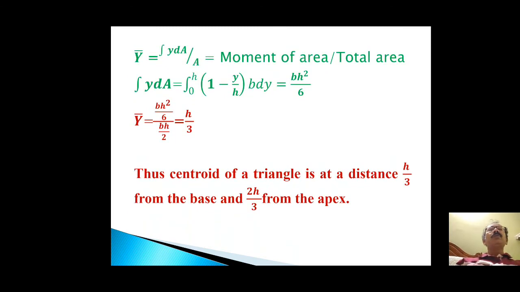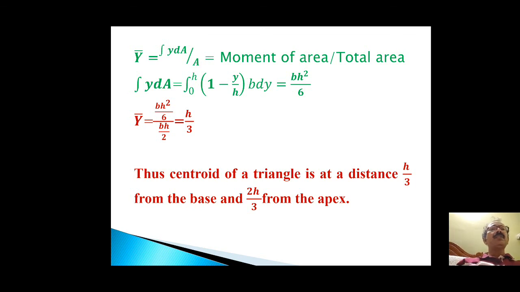Now y bar is nothing but integration y dA by A, that is the moment of area by total area. Integration y dA is the moment of area, so the limit is 0 to h. Putting the value of y, we get the value of integration y dA, finally b a square by 6. So y bar is the moment of area by total area, b a square by 6 by total area b h by 2, so finally h by 3.